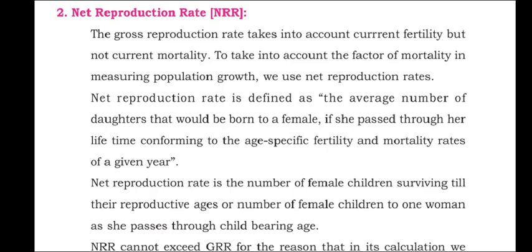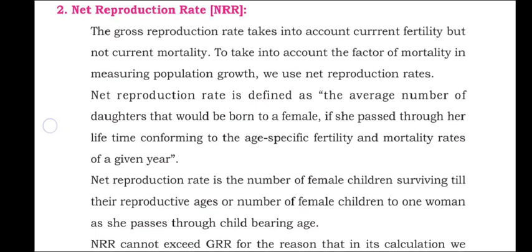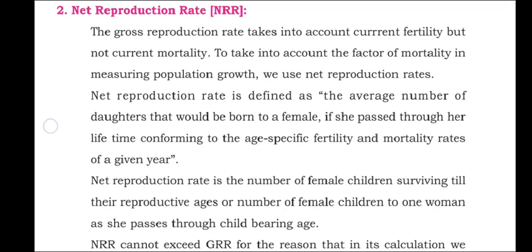Here it is defined as the average number of daughters that would be born to a female if she passes through her lifetime, conforming to the age specific fertility and mortality rates of a given year. As GRR considers only the reproductive span, that is only the female population and female births, here also it considers only females, the daughters that would be born to a female.